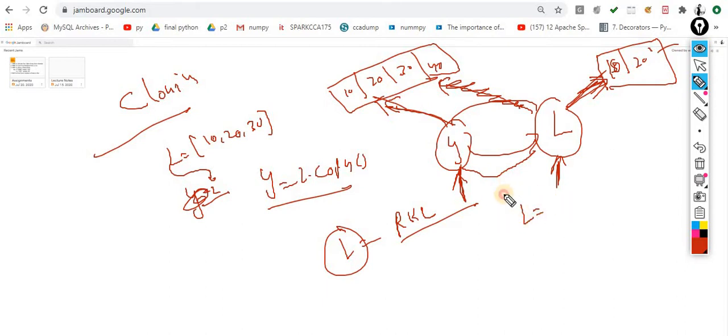There, let's suppose x is equal to 10, L is equal to x. It means I am assigning this x value to L. But here the concept is a little different. Keep this point in mind.